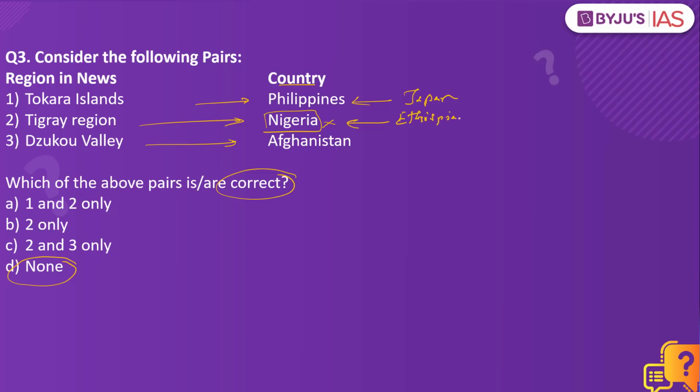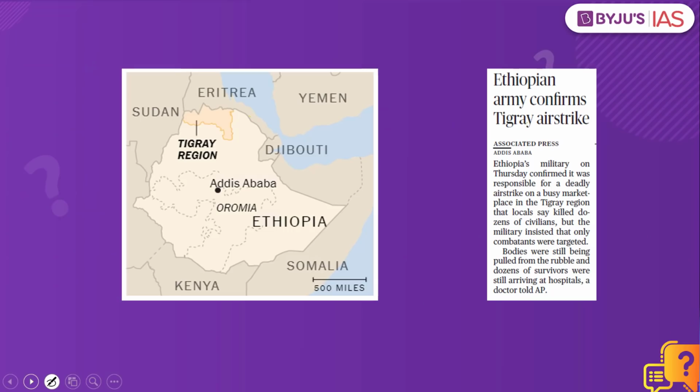And finally, what we have is Zoku Valley. It is not in Afghanistan, but instead it is in India, where it borders the state of Nagaland and Manipur. Why have we taken this practice question? Because of the reference to the Tigray region. What is the issue in this particular region?